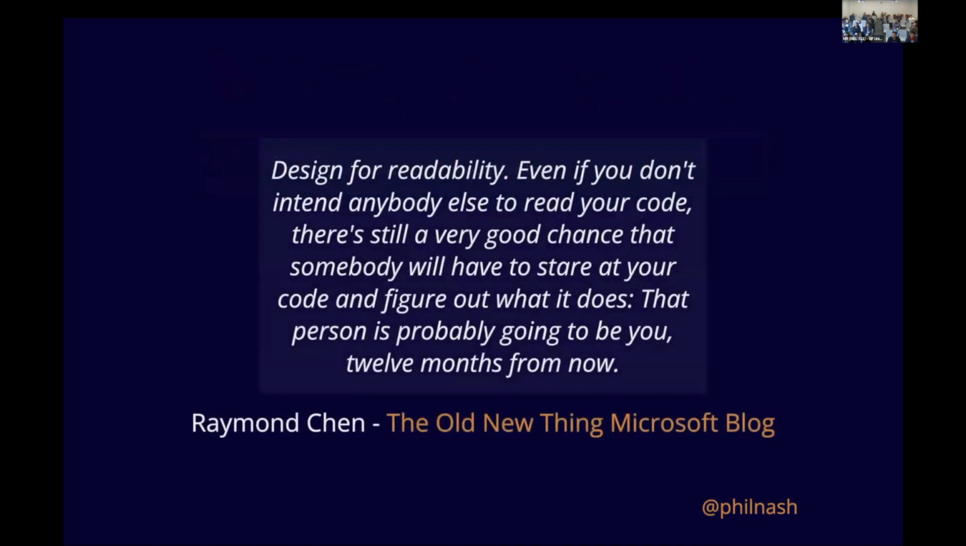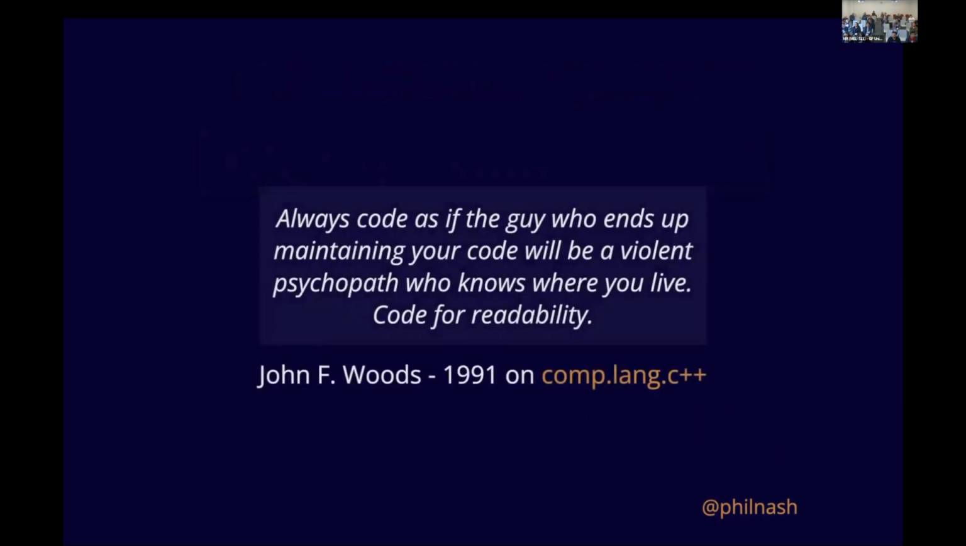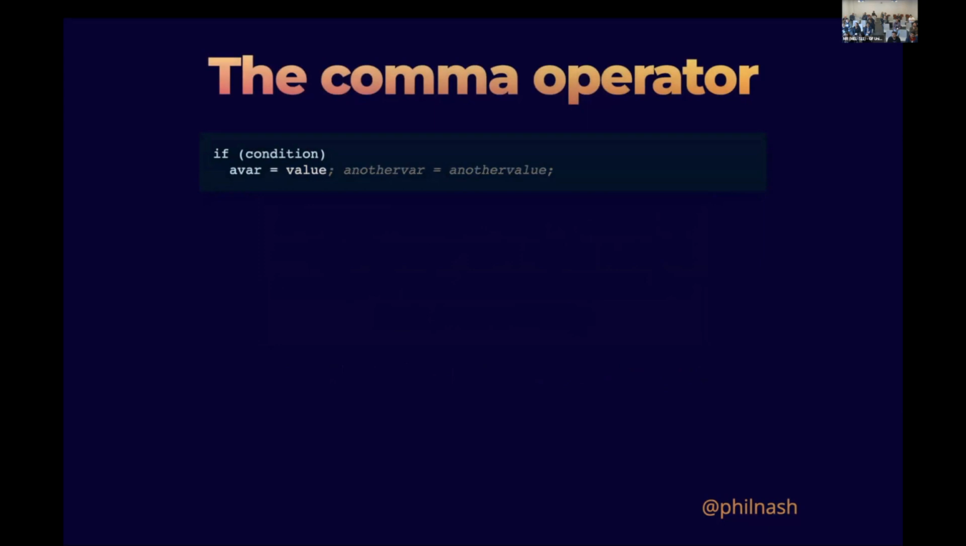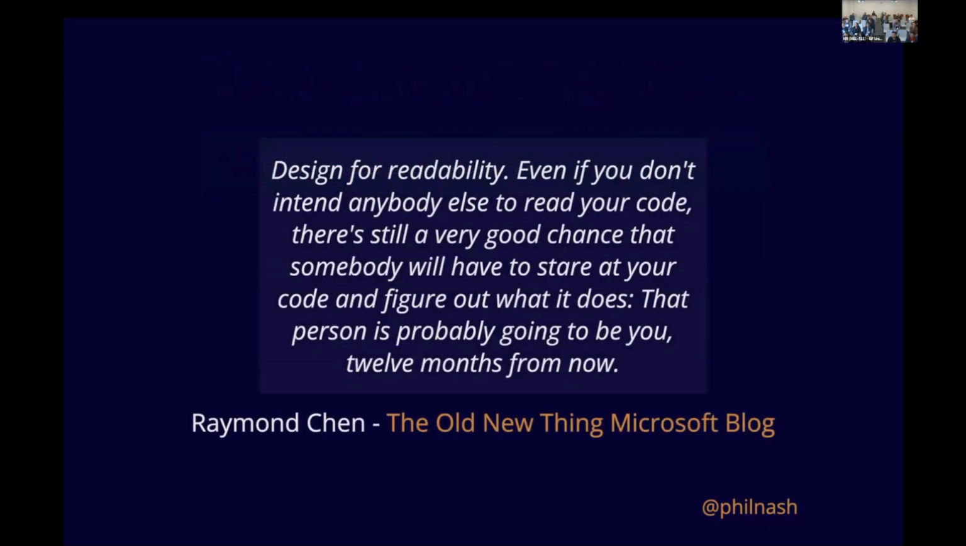And then I found this other quote, which I also quite liked. We talked about in the previous one, coding for readability. And in this place, Raymond Chen on the old new thing, Microsoft blog, said design for readability. Even if you don't intend anybody else to read your code, there's still a very good chance that somebody will have to stare at your code and figure out what it does. And that person is probably going to be you 12 months from now. If you add these two together, you've got to watch out if you yourself happen to be a violent psychopath, because you definitely already know where you live.